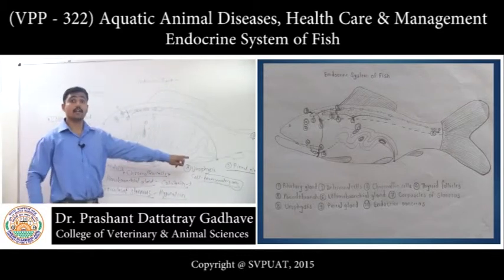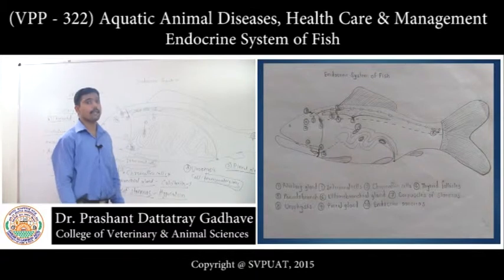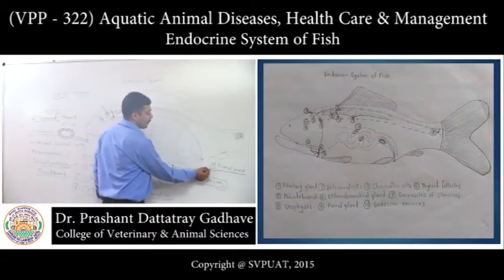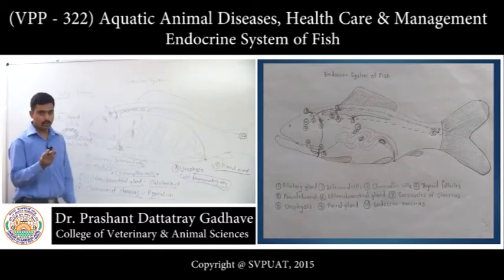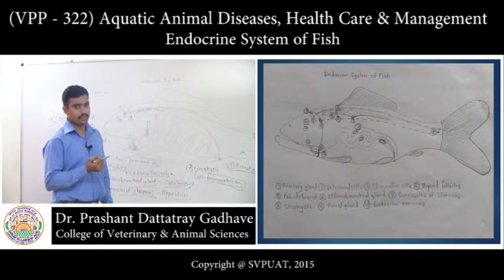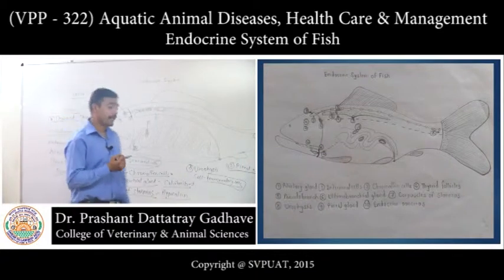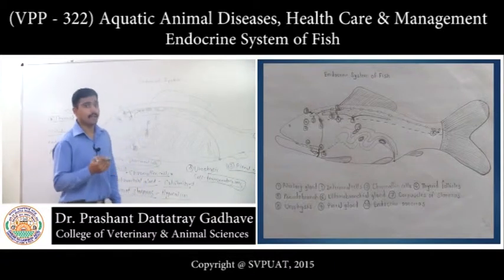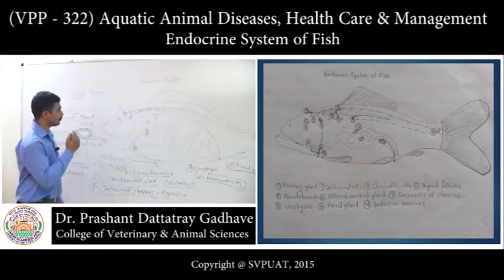This pineal gland will secrete the hormone called melatonin. What is the function of this melatonin? It will play a role in growth, reproduction and migration of fish. Pineal gland will secrete melatonin and it will play a role in growth, reproduction and migration of fish.